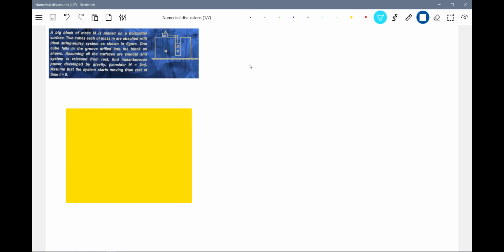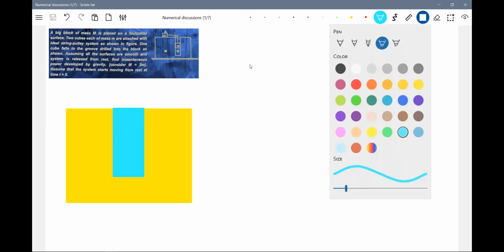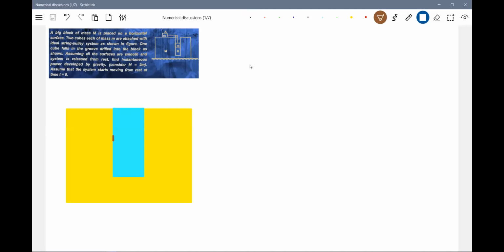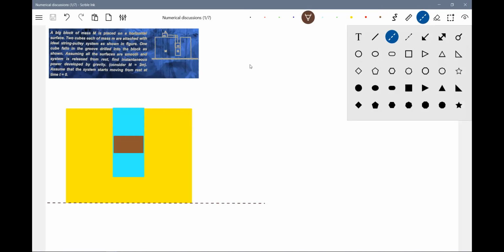Meanwhile, I'll set the, okay, there's a block which will be placed, and the whole system lies on a smooth horizontal surface. Look at the question that is given. So we do have another block which is placed on the